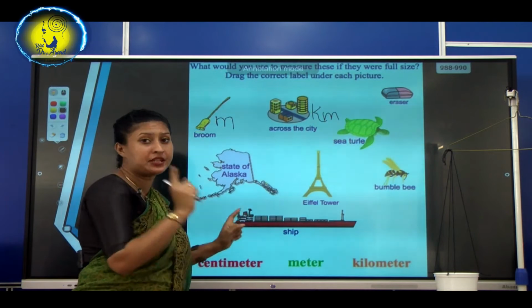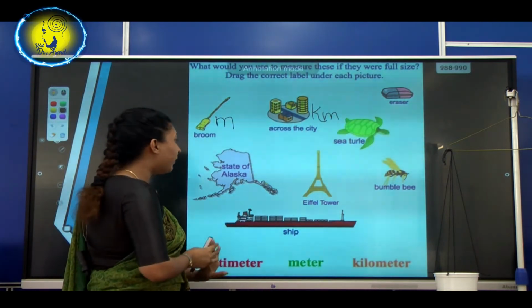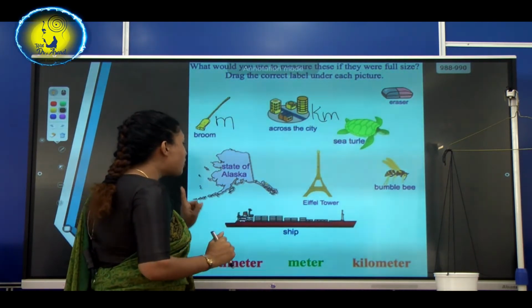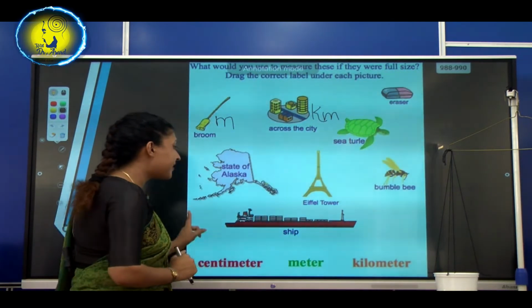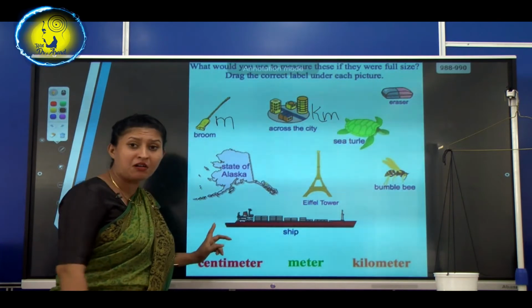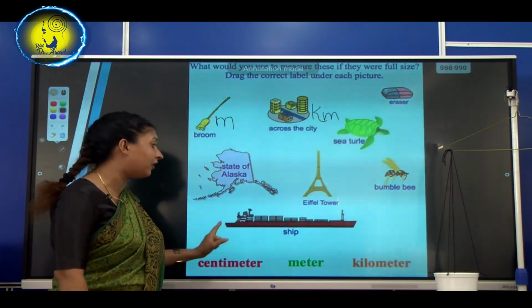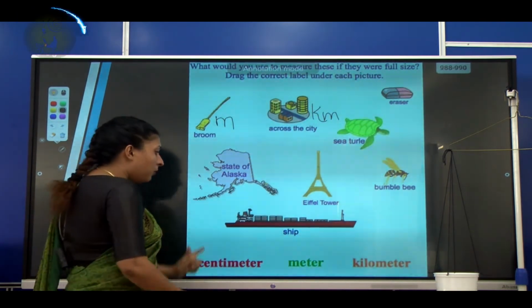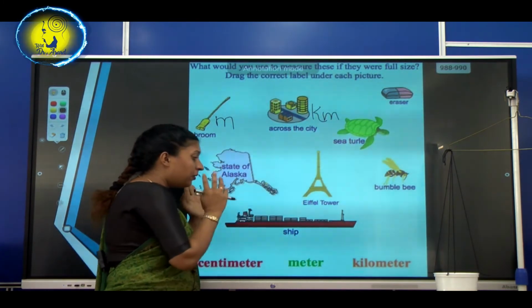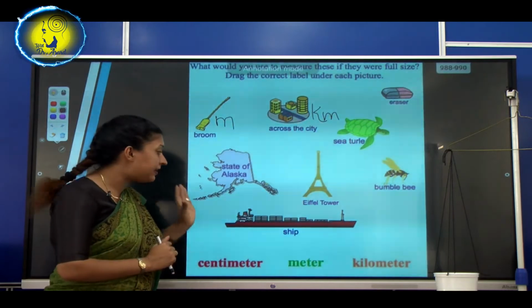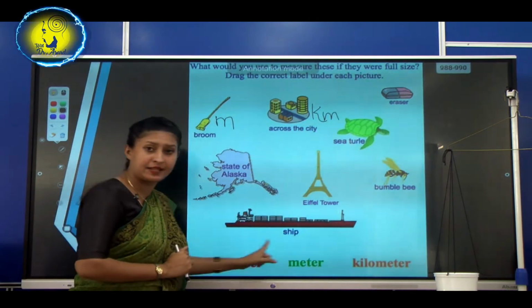I will take one more example. You all have to do the rest of the things, okay? So, let's take the ship. What is this? It's a ship. It is very long, isn't it? So, now tell me, out of centimeters and meters, what is the easiest unit that you have to use to measure this?